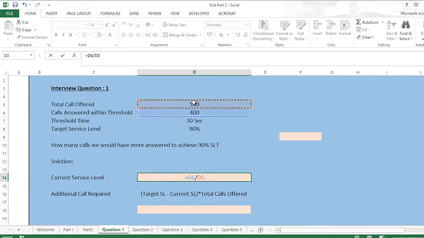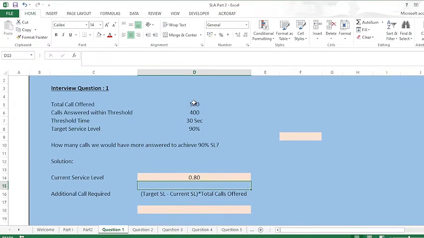So how will I calculate the service level? I simply divide calls answered within threshold by the total calls offered. What I got is 0.80. Just convert it into a percentage, so my current service level is 80%. Then I'll have to check how many additional calls I would have had to answer to achieve the target SL.